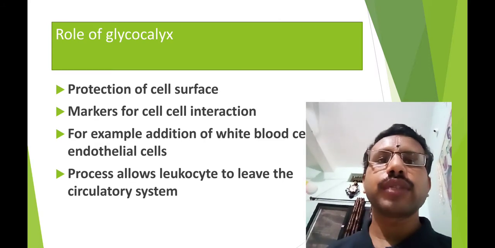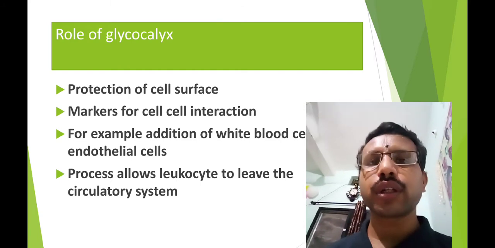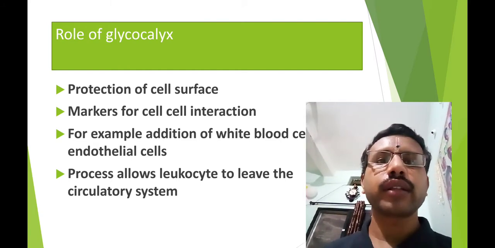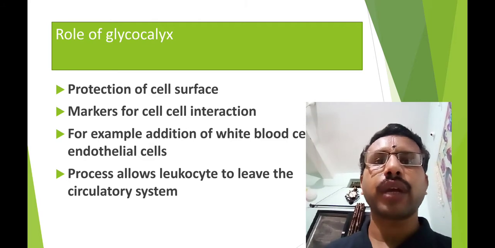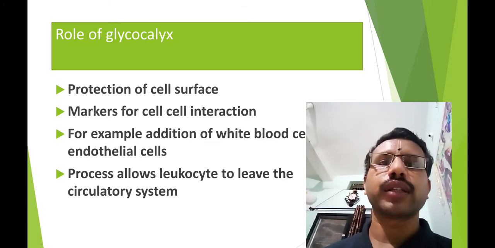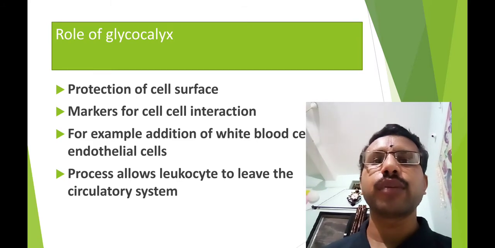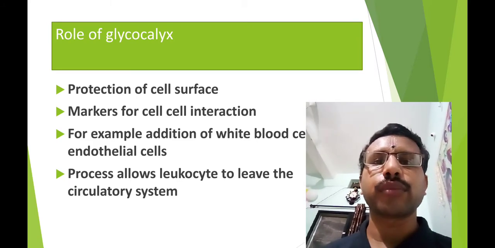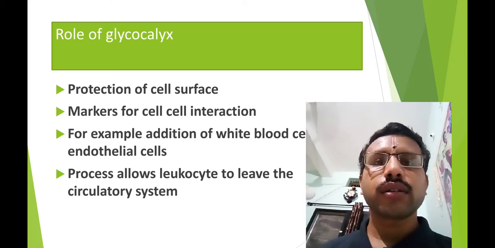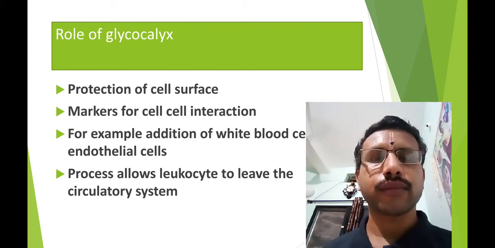Due to the coat of this glycocalyx, it gives protection to the cell. Again in botany, the calyx covers the corolla, androecium, and gynoecium, meaning it protects the internal part. Here also the glycocalyx has the role of protecting the cell surface, and therefore this term calyx is very meaningful here, as it performs the function of protection. And the second one, it acts as a marker for cell-cell interaction.